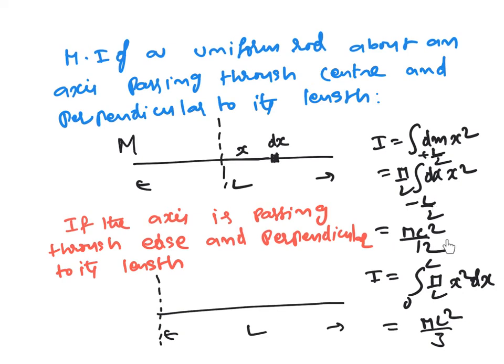and that will be equal to ML square by 12. If the axis is passing through the edge and perpendicular to its length, then I is equal to the same integration, M by L x square dx, from 0 to L. Because now I have taken this end as the origin, that comes out to be ML square by 3.